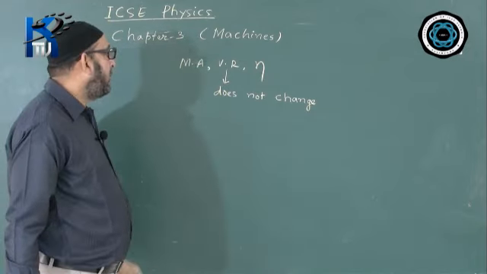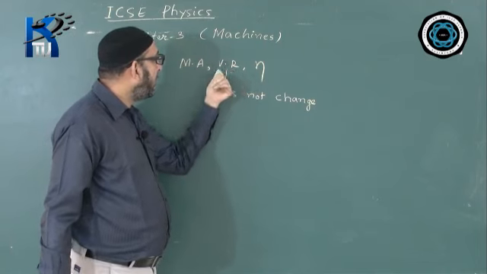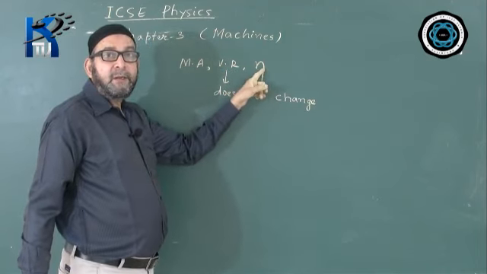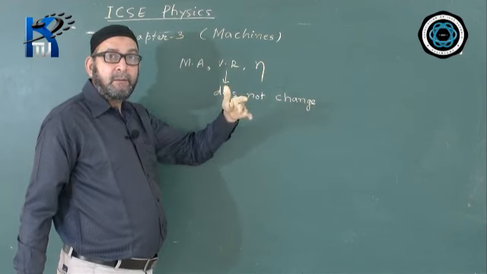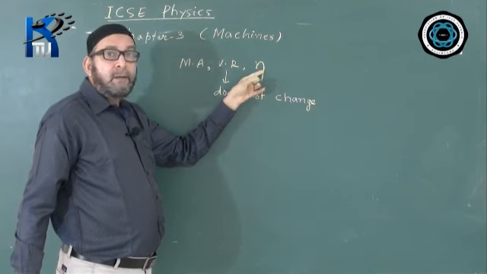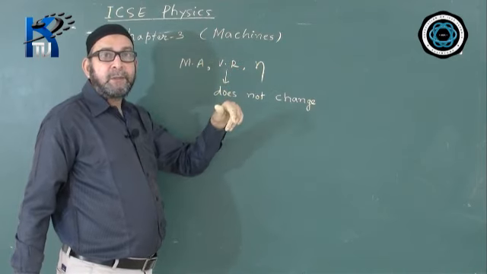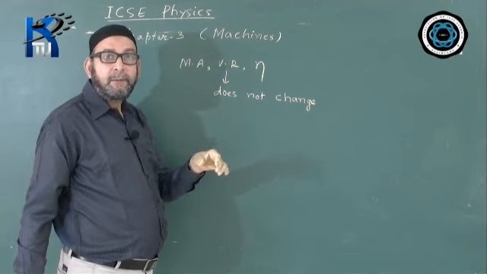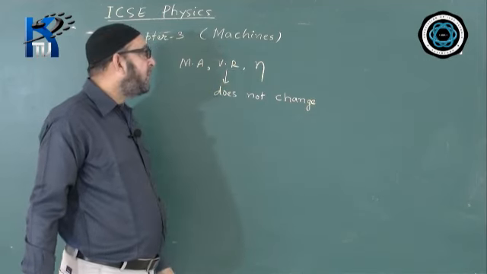You can think about it in this manner. Efficiency we can increase, but we can't make it more than 100%. Suppose the efficiency of a machine is 60%, we can further increase it to 80% or maybe even 90% by reducing friction. What are the ways of reducing friction?